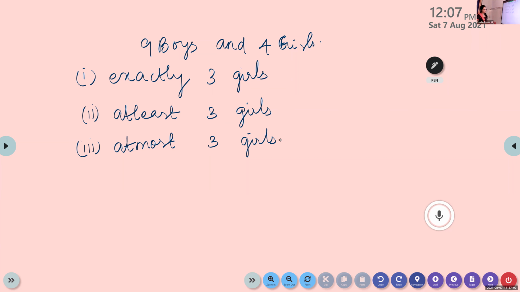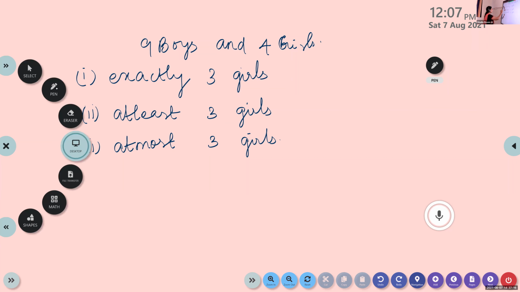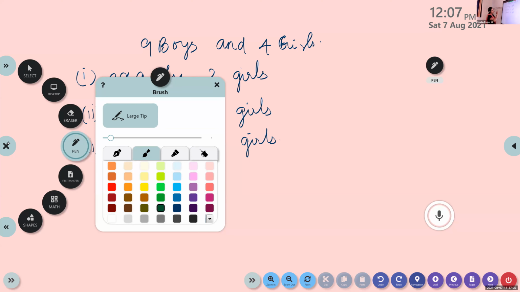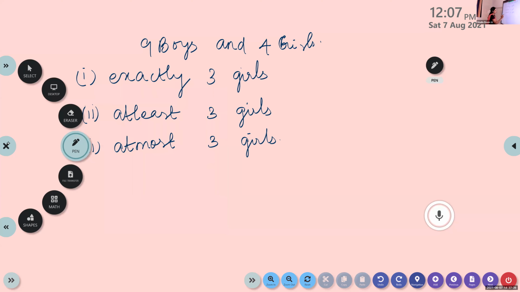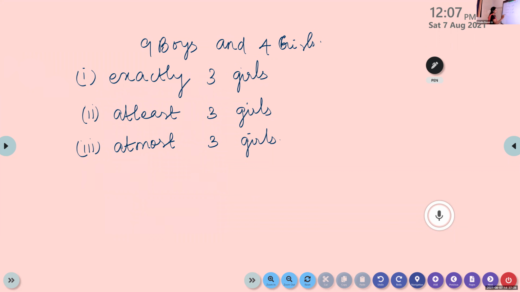Listen, children. All of you listen. Look here. There are 9 boys and 4 girls. We want to form a committee of 7. In the first case, exactly 3 girls is given, and we want to select 7 children. How will you do this?